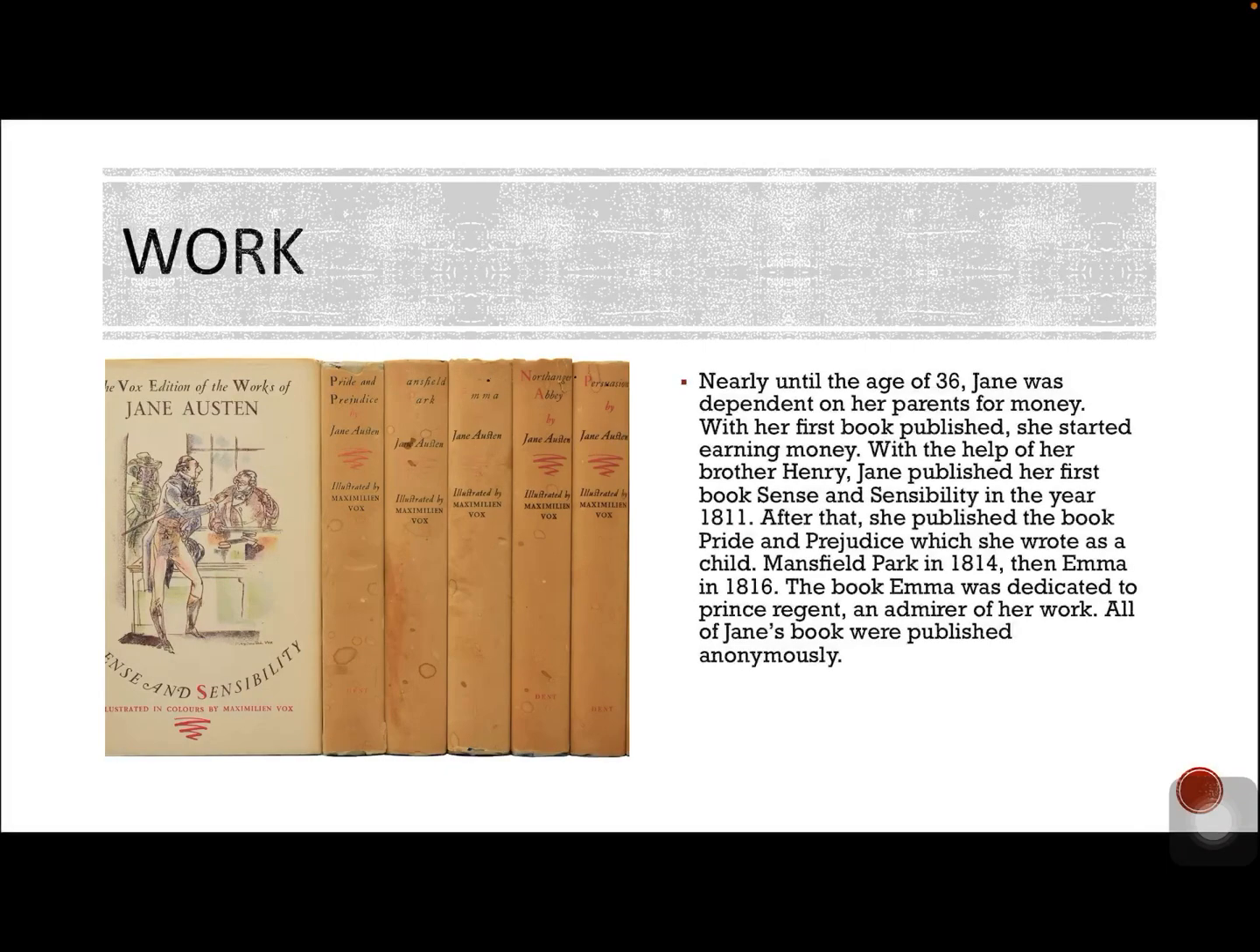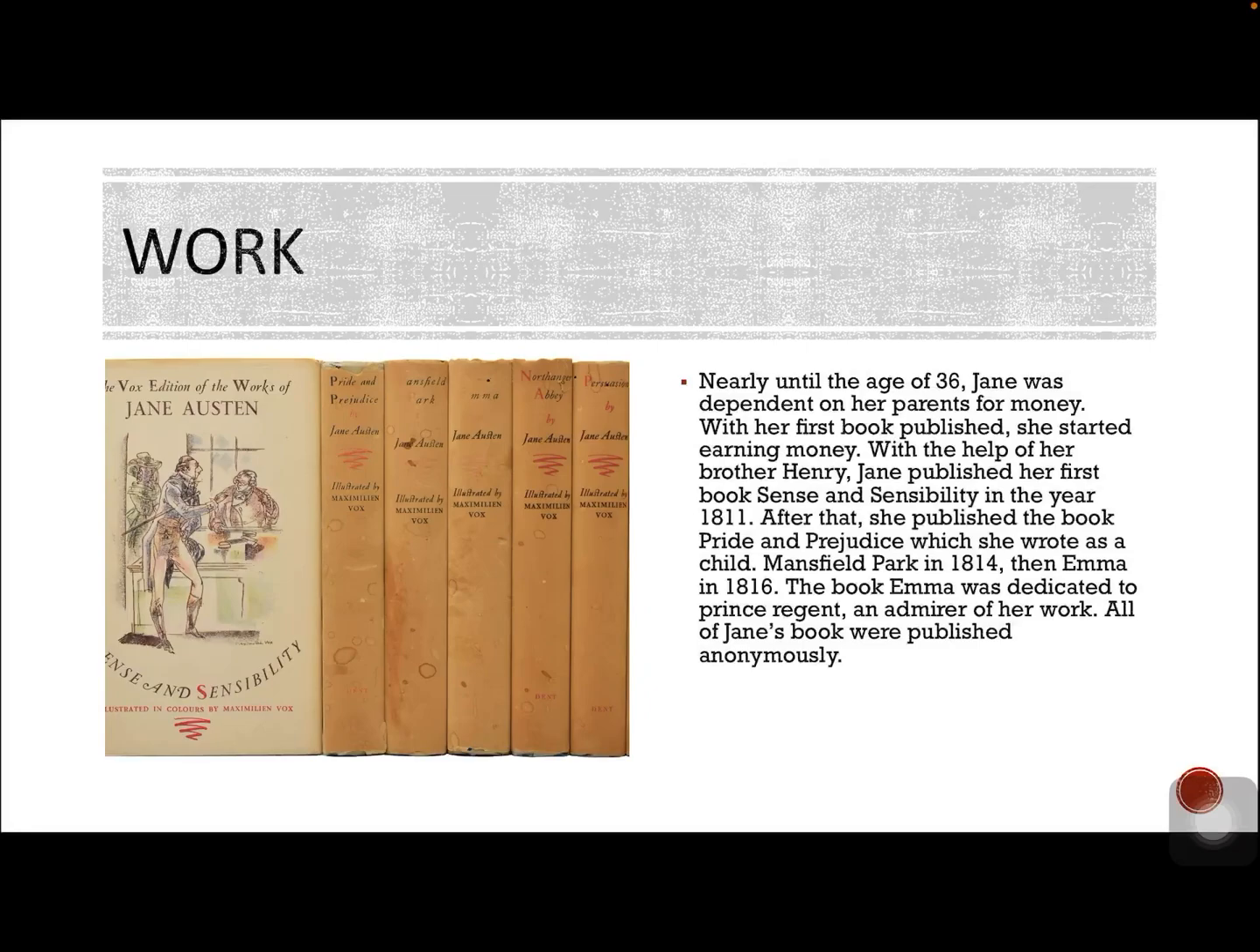Work. Until nearly the age of 36, Jane was dependent on her parents for money. With her first book published, she started earning money. With the help of her brother Henry, Jane published her first book, Sense and Sensibility, in the year 1811. After that, she published the book Pride and Prejudice, which she wrote as a child.